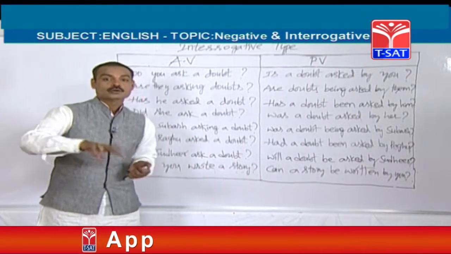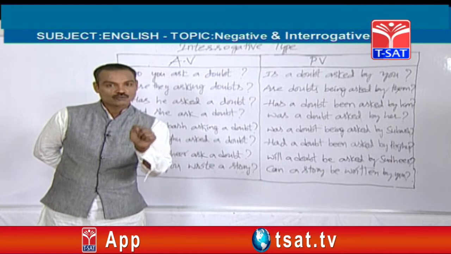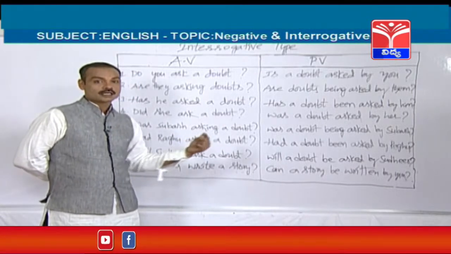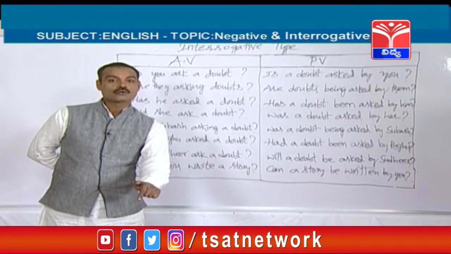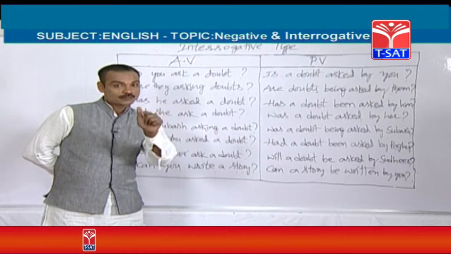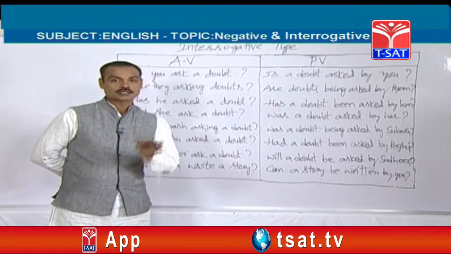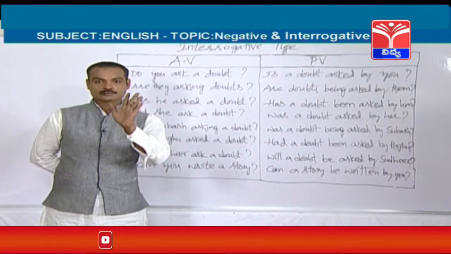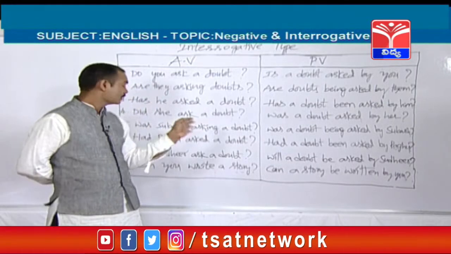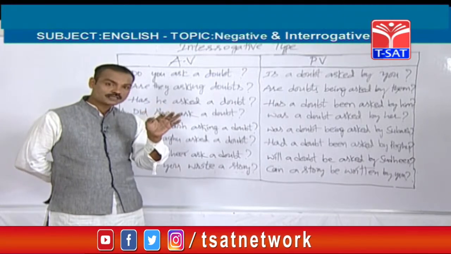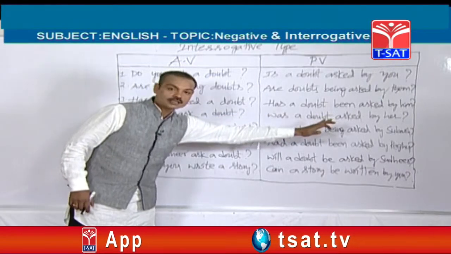For example, 2 options are there. One option has started with was, another option has started with were. So in the given active voice, if the object is singular, that answer should be started with was. In the given sentence, if the plural object is there, the answer should be started with were. So like that, friends, when the active voice starts with did, the passive voice should always be started with was or were. So did she ask a doubt? Was a doubt asked by her?